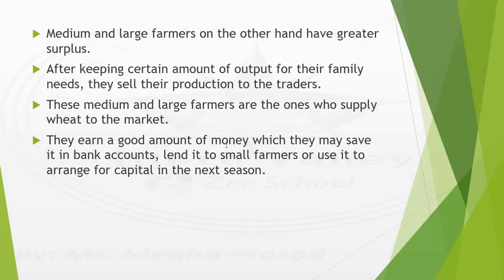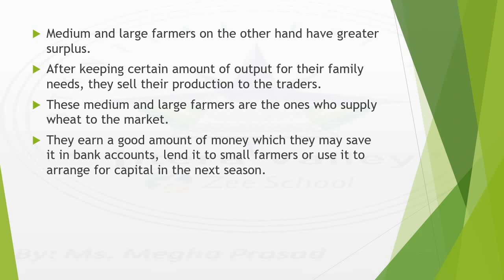Medium and large farmers, on the other hand, have greater surplus. As already discussed, these individuals have a huge amount of land holding, and as a result they have comparatively greater output. After keeping a certain amount of output for their family needs, they sell their production to the traders.